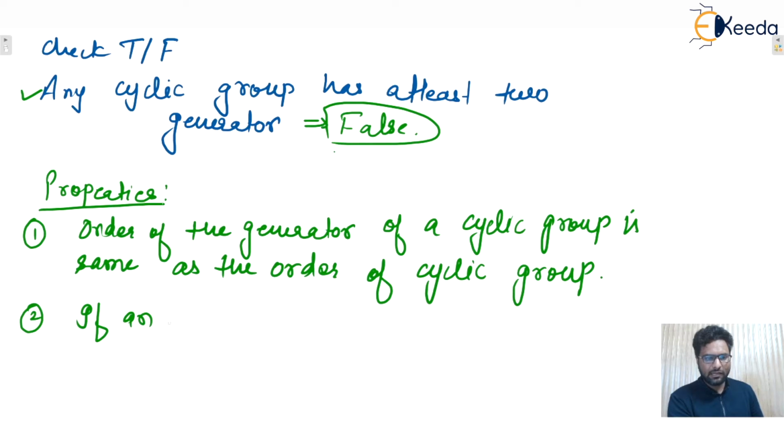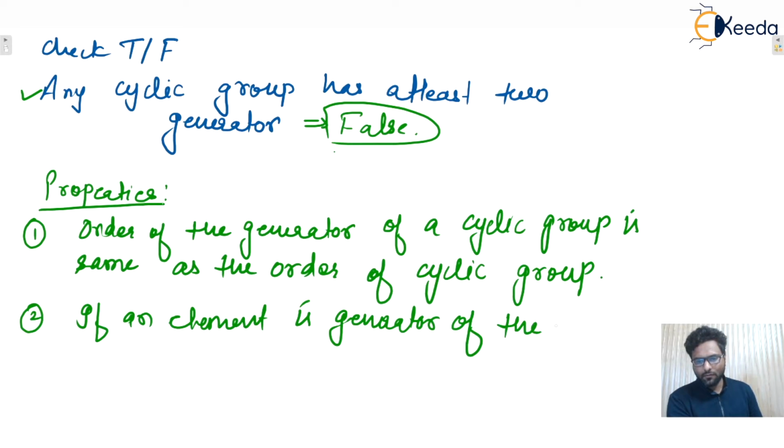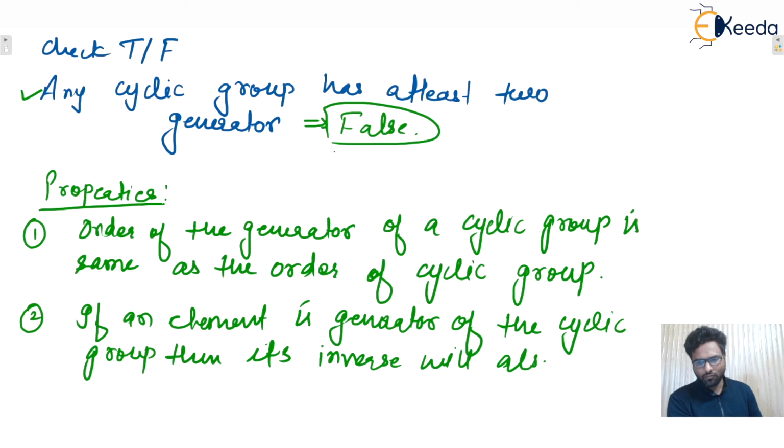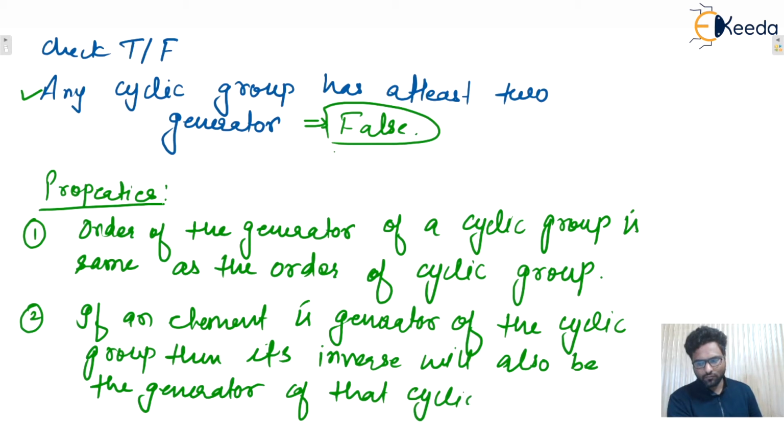If an element is a generator of the cyclic group, then its inverse will also be the generator of the group, isn't it? I hope this one is clear to everyone.